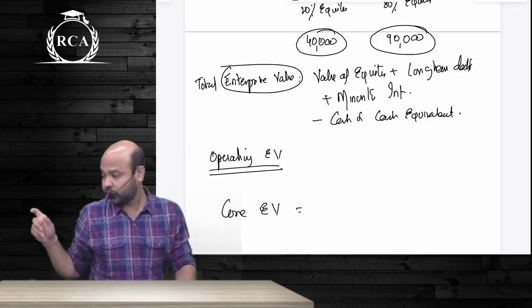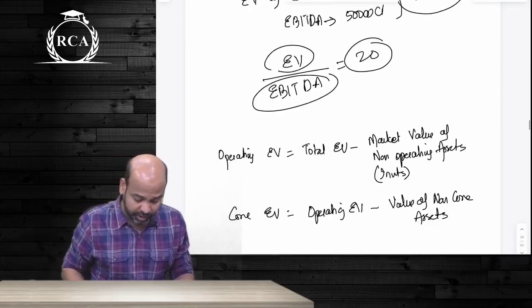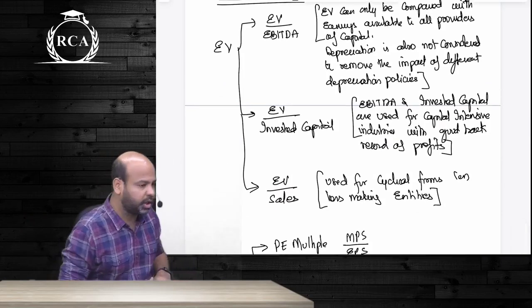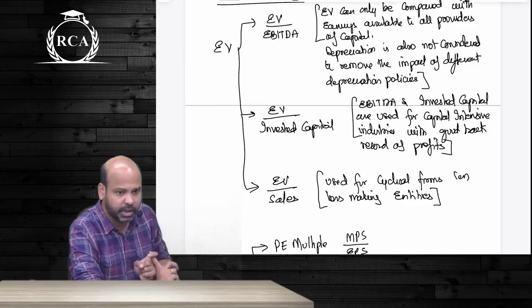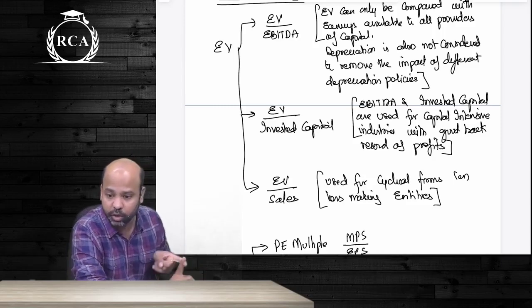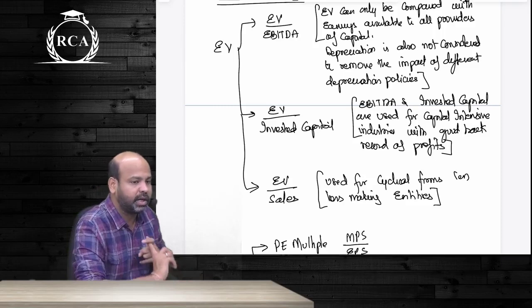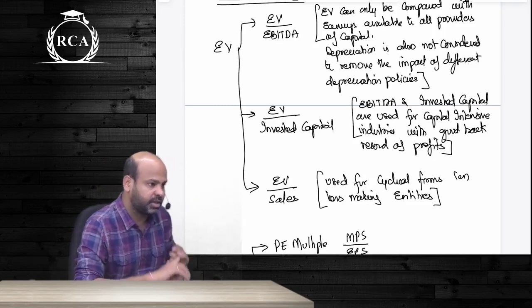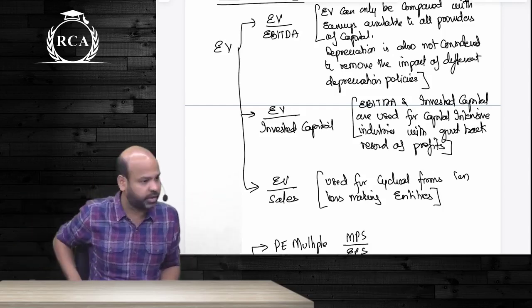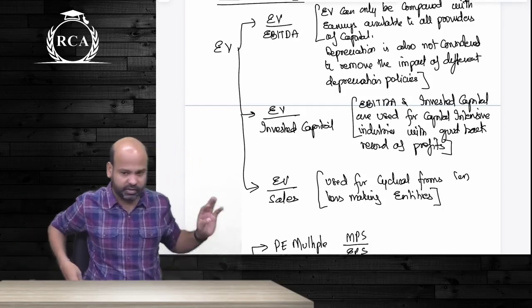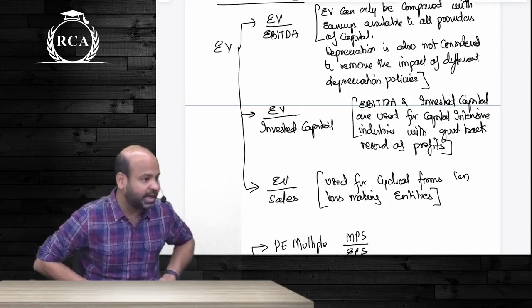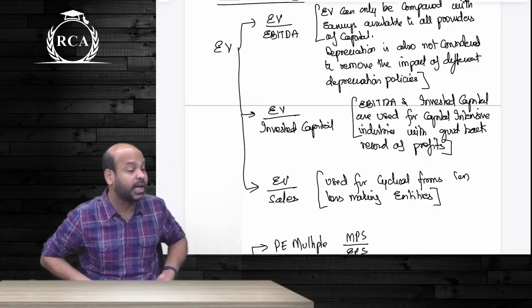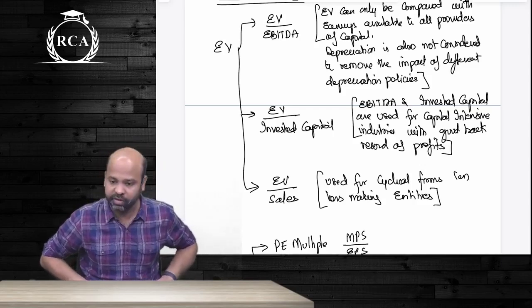So under relative valuation, you will have EV multiples, and then you will have multiples based on your equity values. Under EV multiples, we had EV to EBITDA, EV to invested capital, EV to sales. EV to EBITDA and EV to invested capital is used by capital intensive industries which are generating sufficient amount of profits. Earnings are positive, they are good, they are stable. If an entity is burning cash or incurring losses, guys, instead of going by EV to EBITDA, we go by EV to sales. This is also used for cyclical firms.